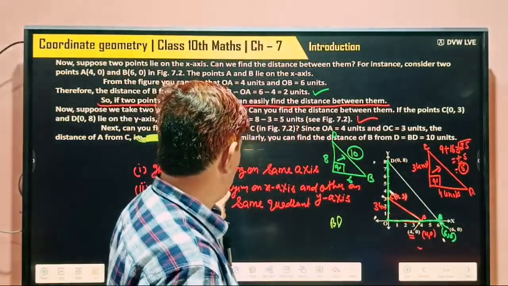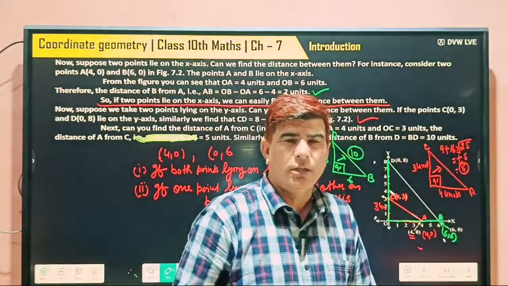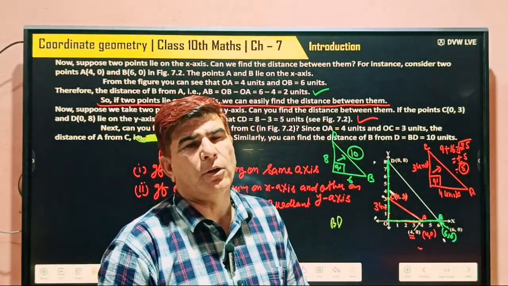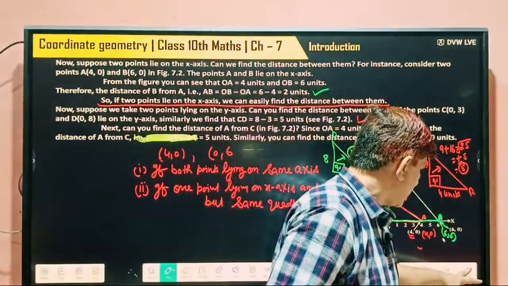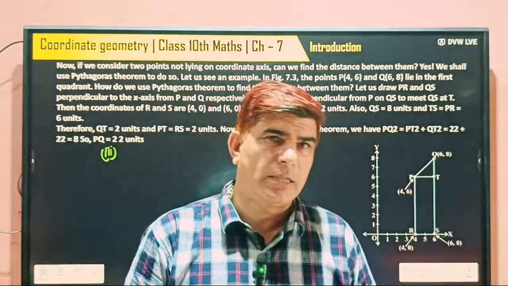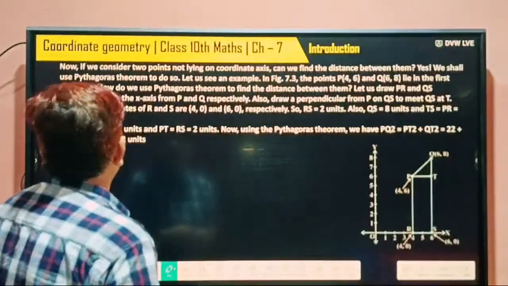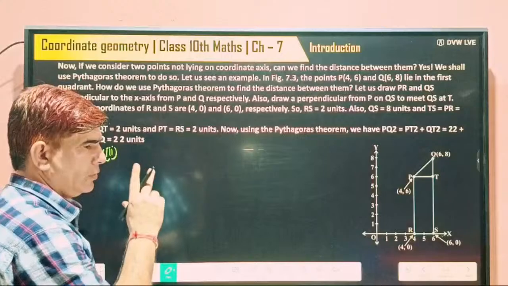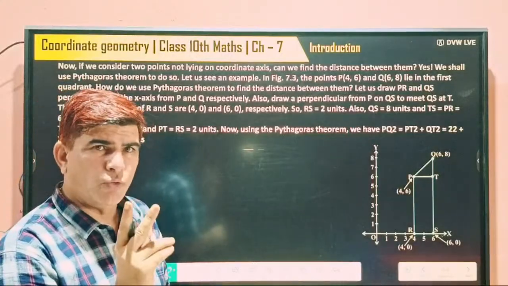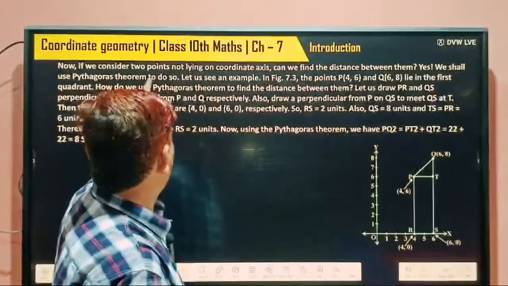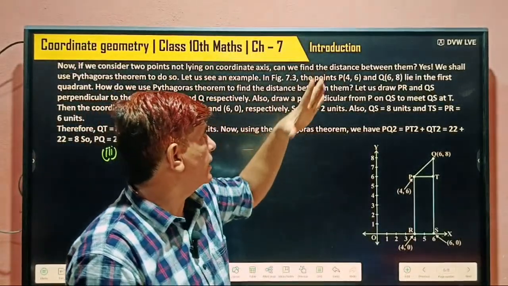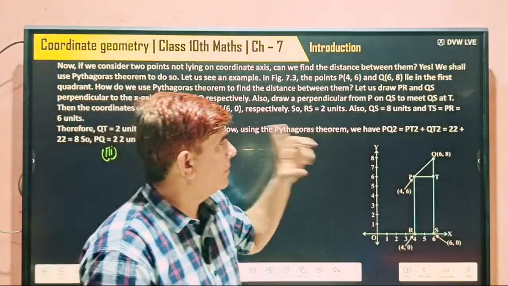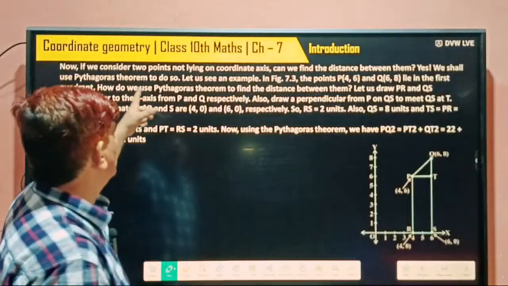Understood? So this is the second point I told you. First, if both points are lying on the same axis. Second, if both points are lying on different axes. And third one is, if both points are not lying on the coordinate axis. Here you have to use ninth class knowledge. Now we consider 2 points not lying on the coordinate axis. Then how can we find the distance between them? Yes, we shall use the Pythagoras theorem to do so.